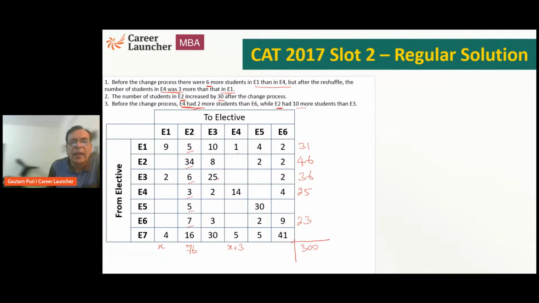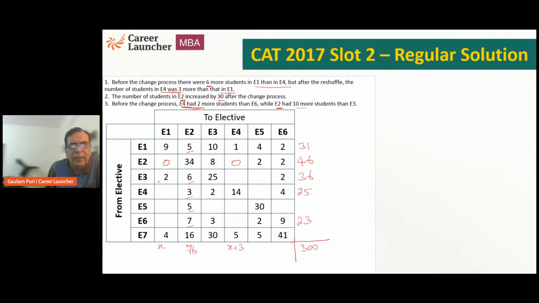Now, what is our job? Our job is to start filling up these cells. And remember, each of these empty cells is either 0 or 1. So let's look at them. 34 and 8, 8 plus 2, 10 plus 2, 12, 2, 2, 4 and 12, 46. So if we add 34 plus 8 plus 2 plus 2, it is 46. That means both of these have to be 0.